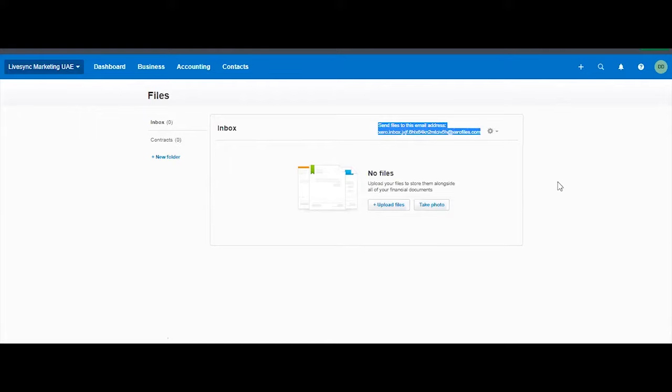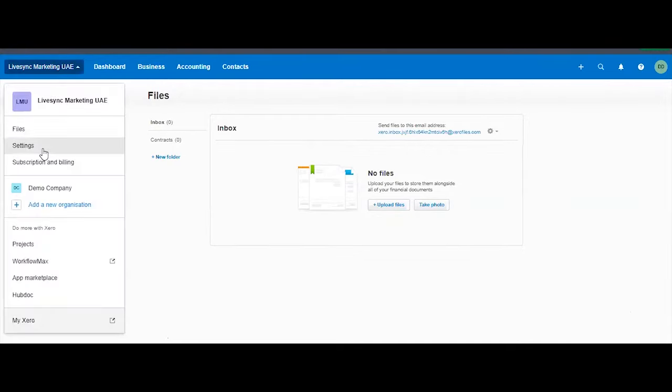So if you receive in your email, let's say a bill from your supplier, you can forward that email to this link, and then that attachment will go here automatically. That's the sense of Xero, okay? I don't know if I can make an example of that. Maybe I'll do that later once we do the bill.